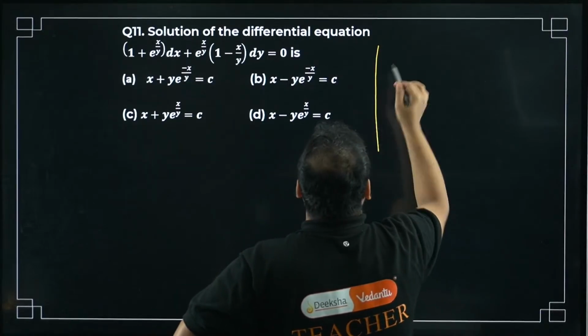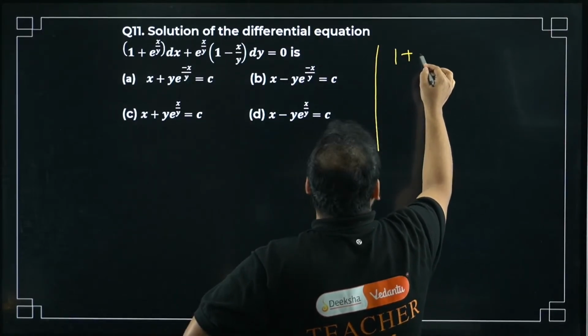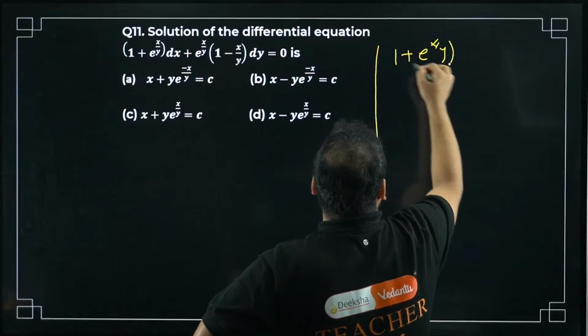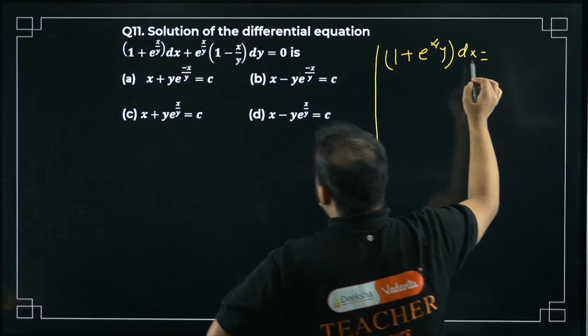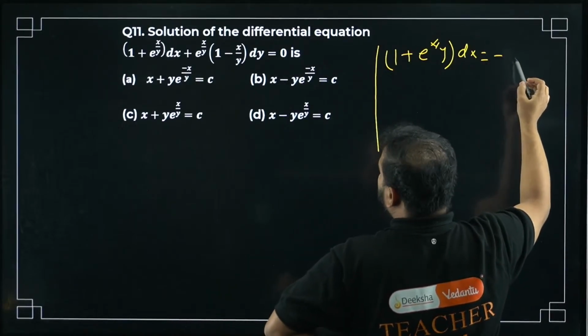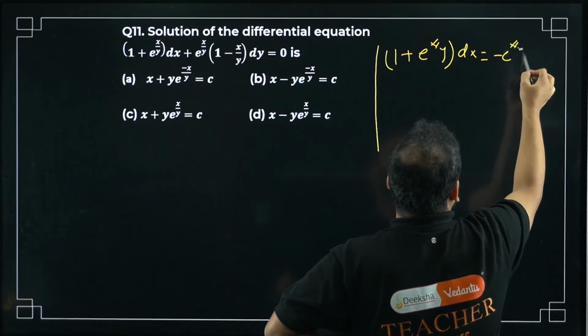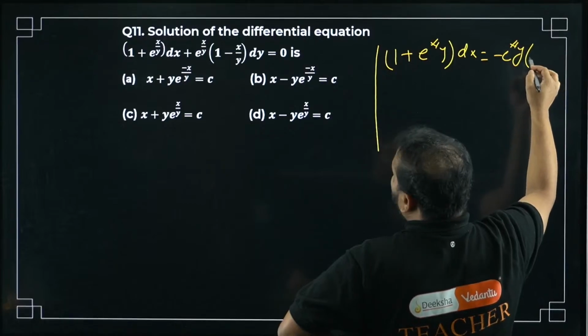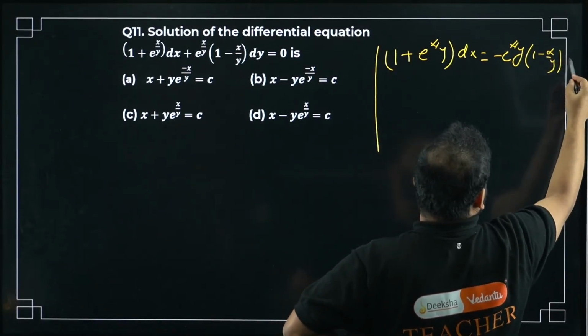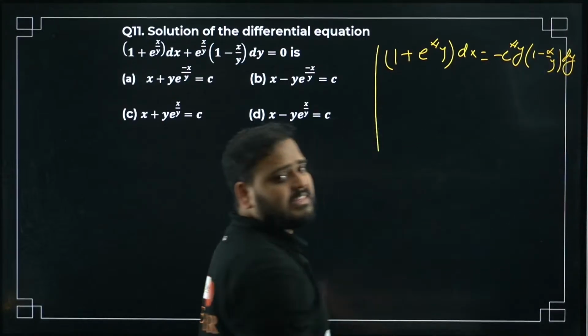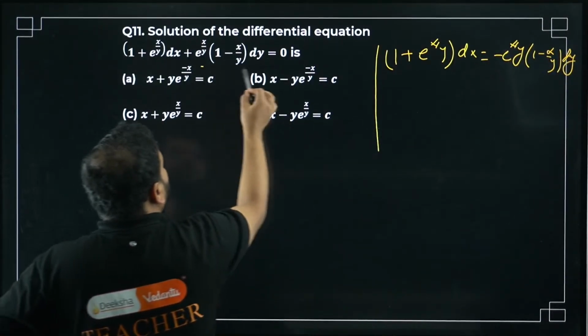Let's solve it. It will become 1 plus e power x by y, dx equals, taking the side over here, minus e power x by y times 1 minus x by y dy. I've taken the second term on the other side.